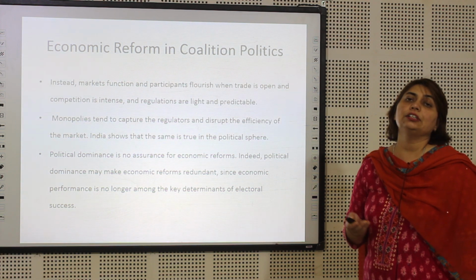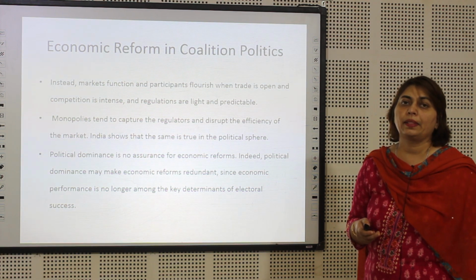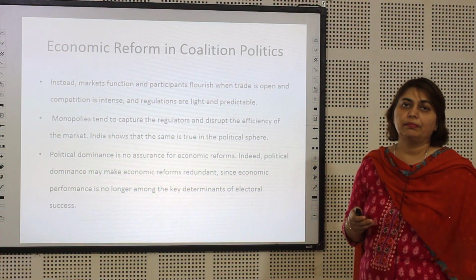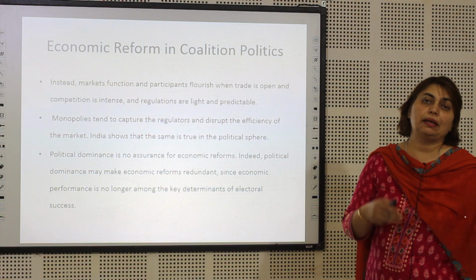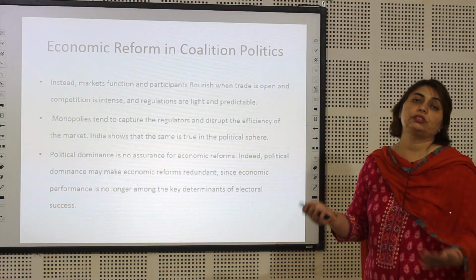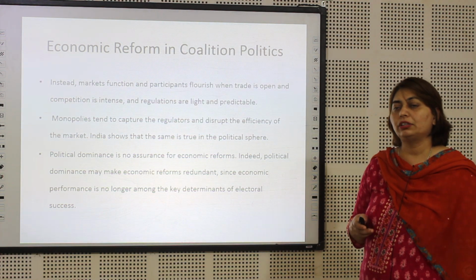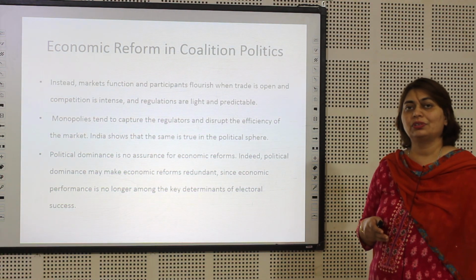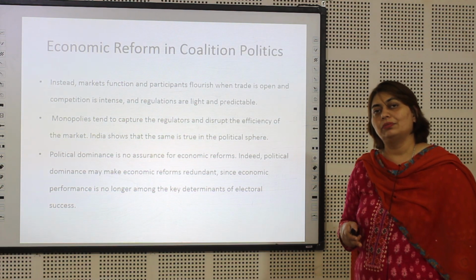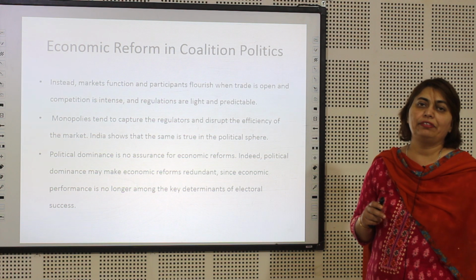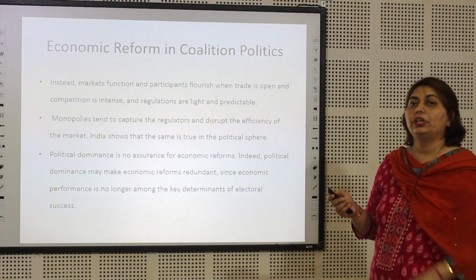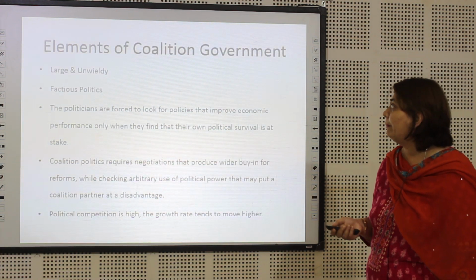Now this brings us to one point. If one political party is dominant, fine. But what happens in many cases, like for example in India, we have seen coalition politics coming in. There are many parties which come in and form a government. So what happens to the economic reforms? These political parties will take up economic reforms only and only when their survival comes at stake. Otherwise, they are likely to ensure that the economy takes a back seat.